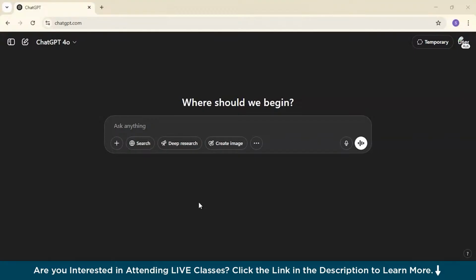So let's look at real ways you can use it. The ChatGPT model uses GPT-4, the latest in the generative pre-trained transformer GPT family. GPT-4 is designed for more nuanced and human-like conversation. So have a look at the real ways we can use it.